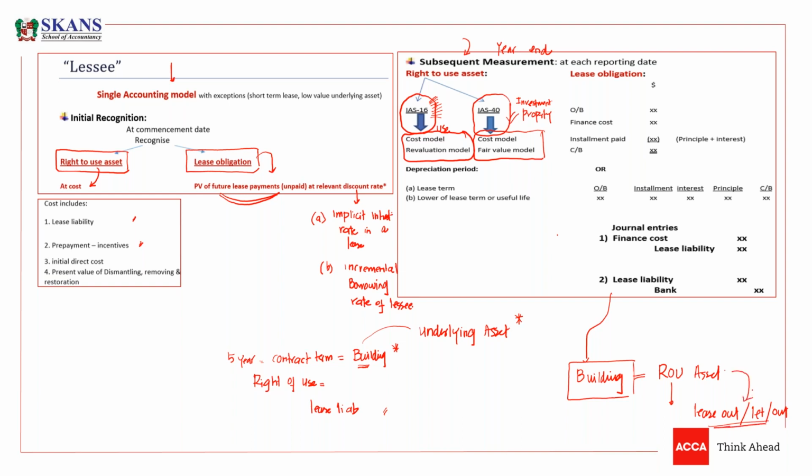So what will happen, guys? Obviously, this building right of use asset will become a part of IAS 40. It will become a part of IAS 40. Is that okay?